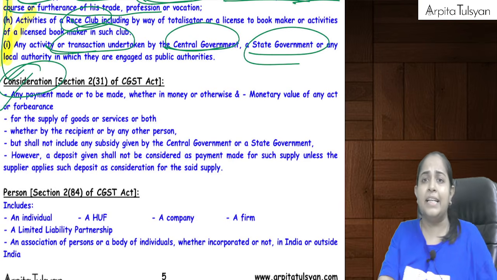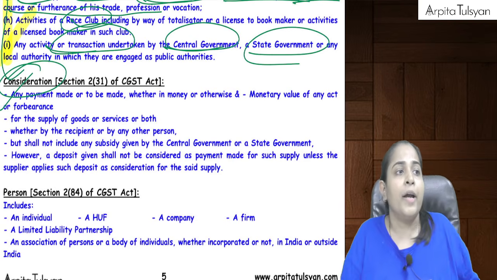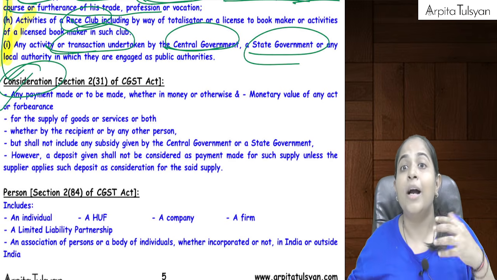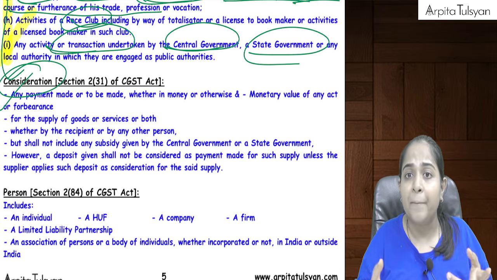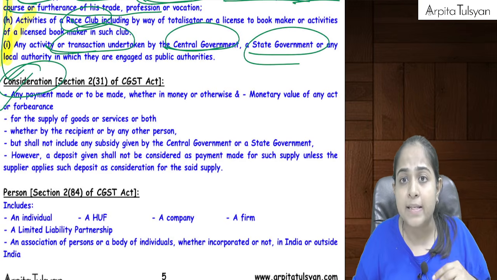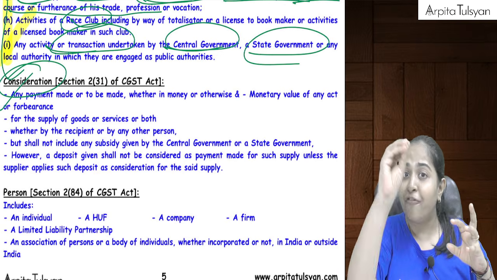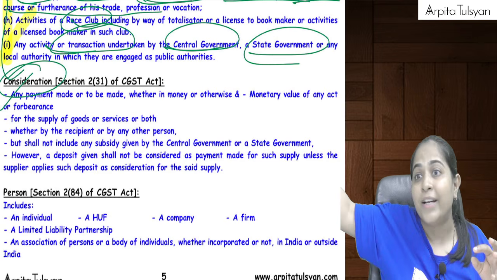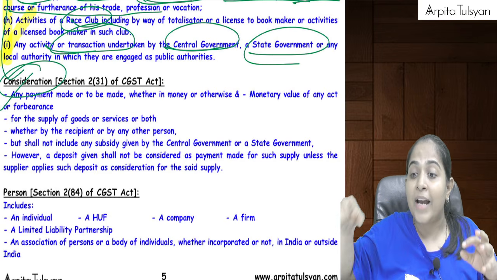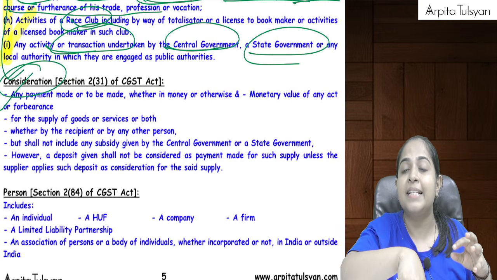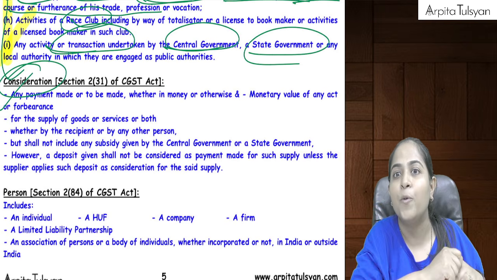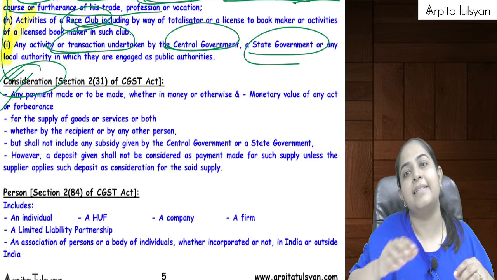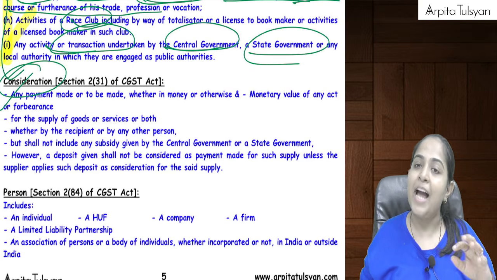Another thing, you must have heard something like this. Non-compete fees. There is something called non-compete fees. Let's say there is a company which tells its employees, I will give you 5 lakh rupees, but you will not join the other company. Can we say there is a forbearance of act that is happening? You are not going to do something, and for not doing something, you are getting 5 lakh rupees from me. Even that is considered as a consideration. Are you able to understand?